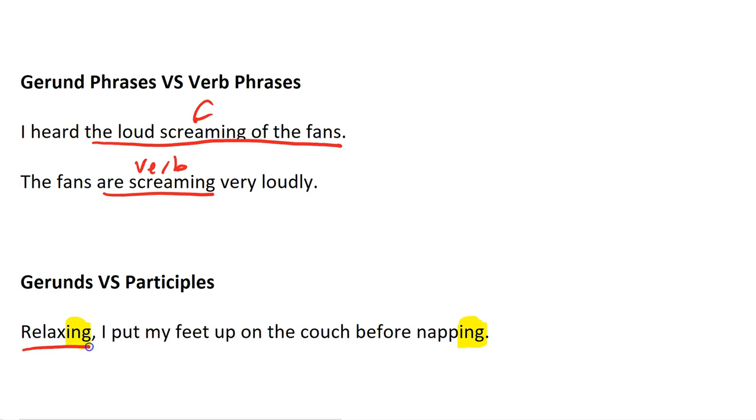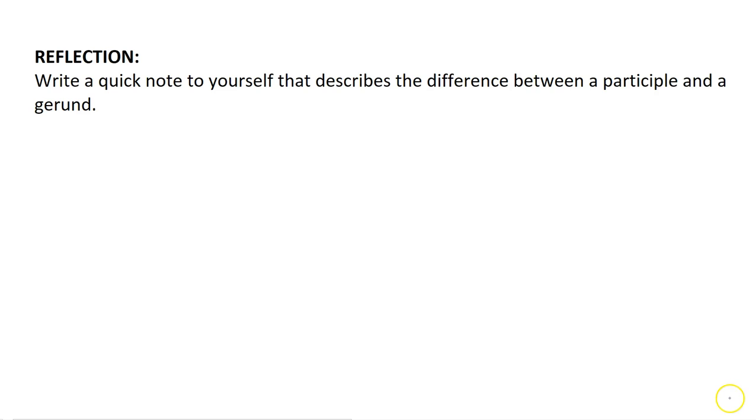Well, relaxing is acting like an adjective. It's describing I. So this is your participle. And then napping is a gerund because it's clearly acting like a noun. I can go ahead and do the it test here and it would work. I put my feet up on the couch before it. For reflection, write a quick note to yourself that describes the difference between a participle and a gerund.